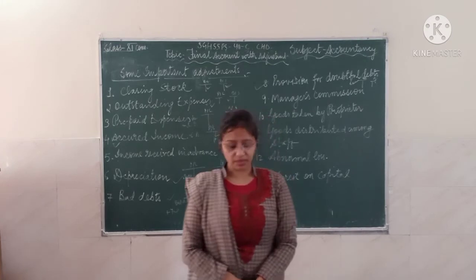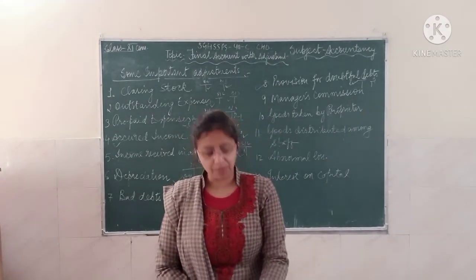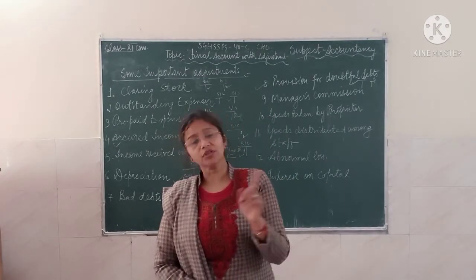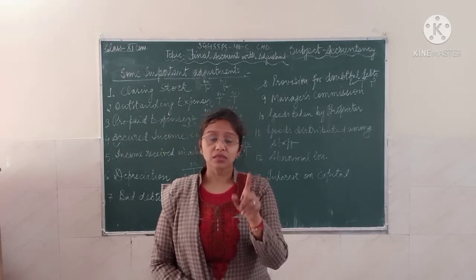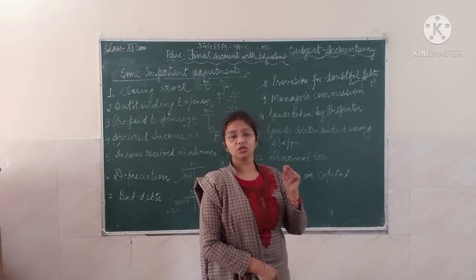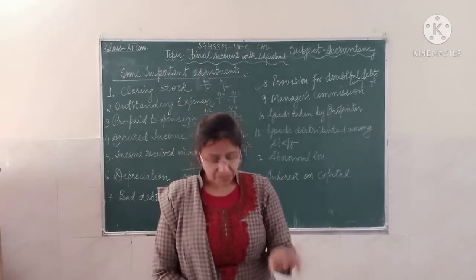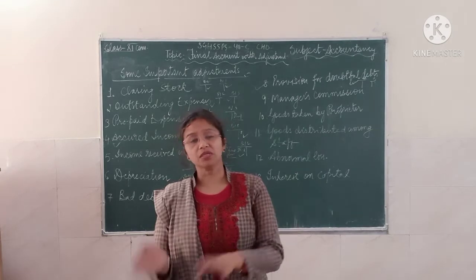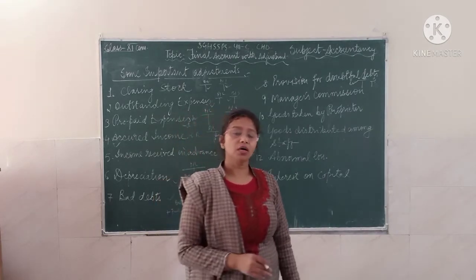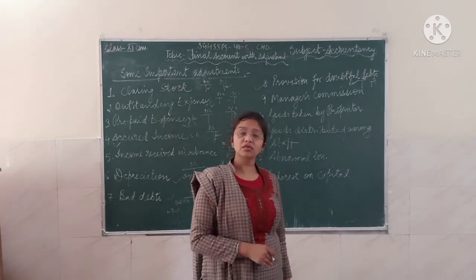And when you are taking the manager's commission payable on profit after charging the commission, there is a slight change in the formula. You take the percentage of commission upon 100 plus the percentage of commission. Suppose the manager's commission is 10%.